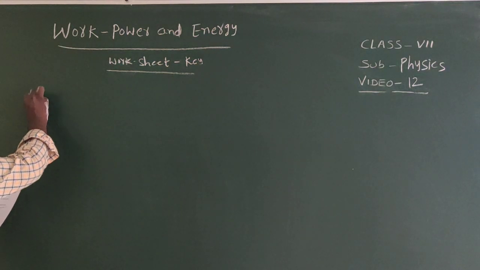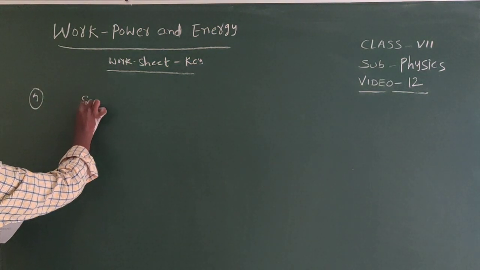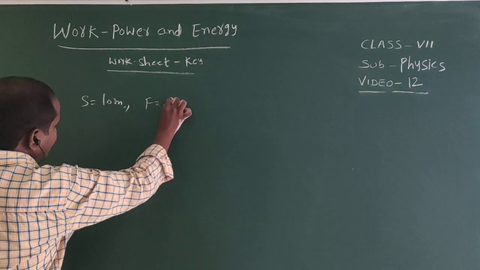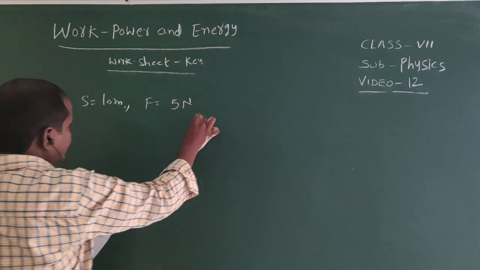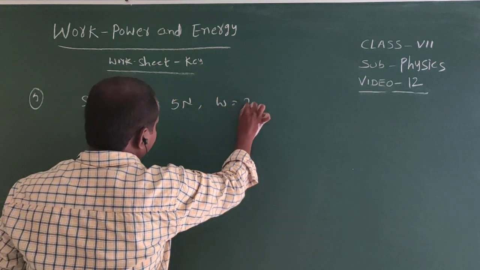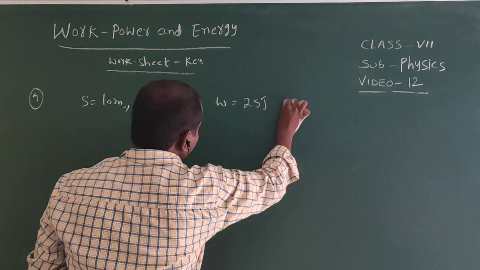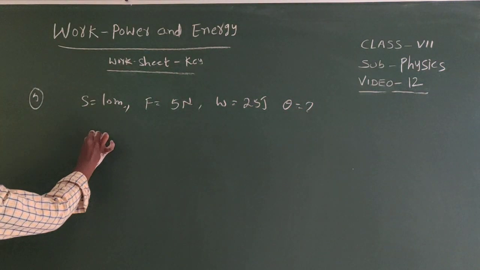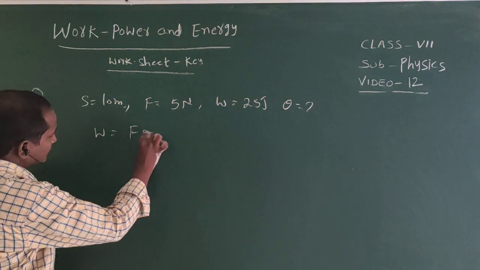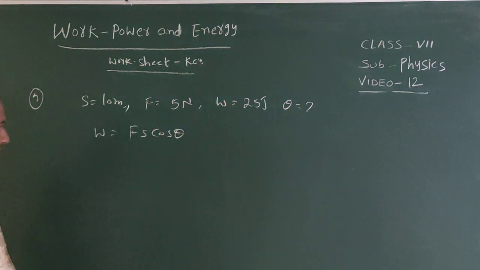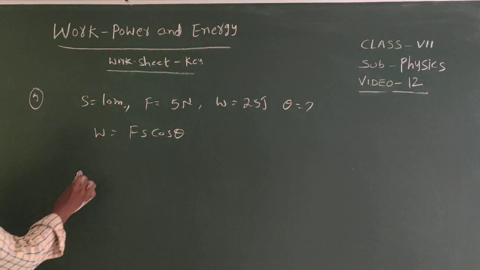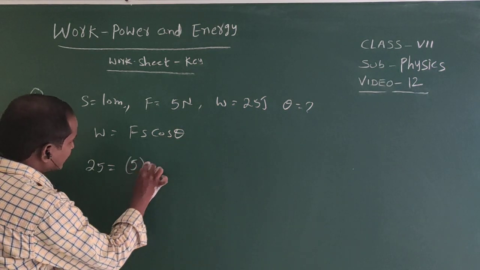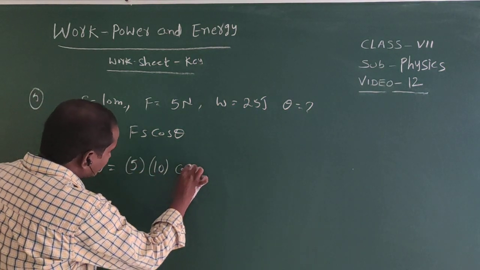Fifth one, s is given as 10 meters, force is given as 5 newtons, and the work done is given as 25 joules. Then find the theta value. So here work done equals F s cos theta. So here 25 equals 5 newtons into 10 meters into cos theta.